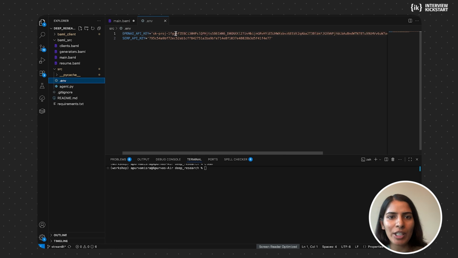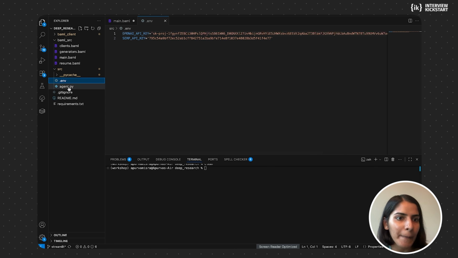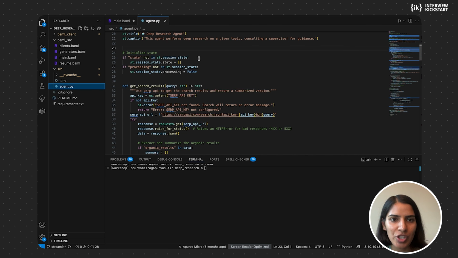But basically, this is where you define your key. So if you're using any other model, like any of the Claude models, put your API key here. Or if you're using any other Google search as well, you can put your key here. And then you go into the agent.py file.